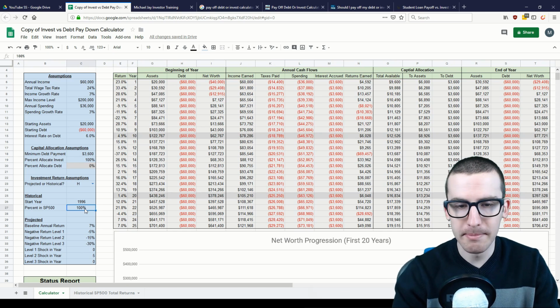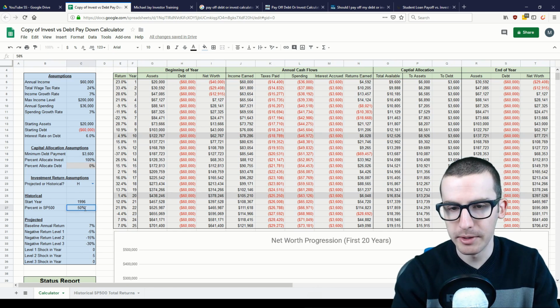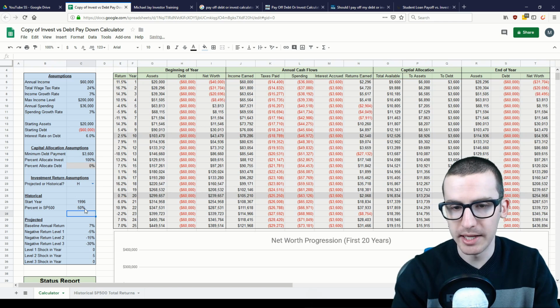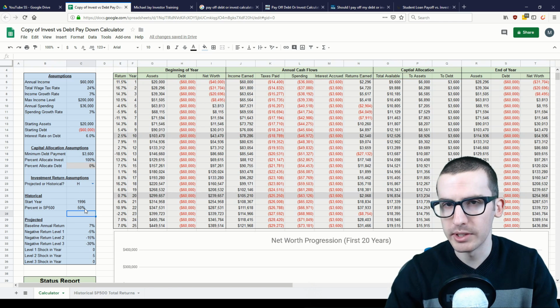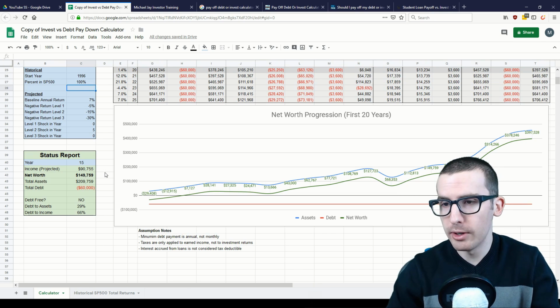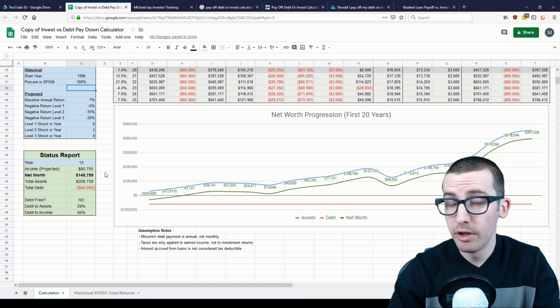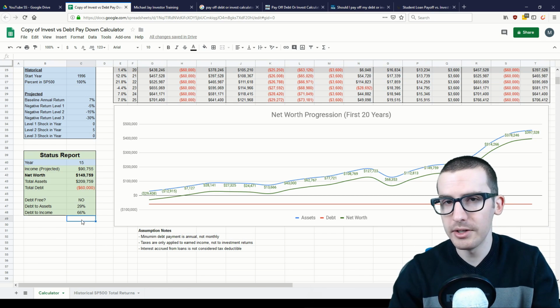You can also adjust the amount that's invested in the S&P 500. For instance, if you set it to 50%, the returns will be half of what you would have received if you were fully invested in the S&P 500. Then down here below, we'll project out your net worth for the next 20 years. In addition, you can get a report of your financial status in any of those first 25 projected years.